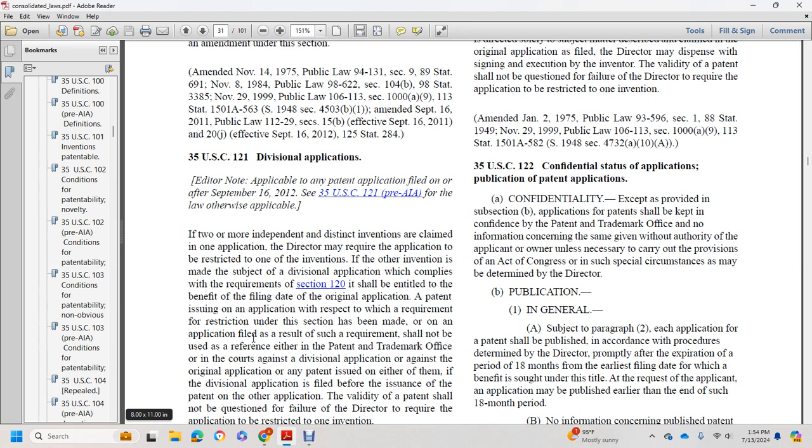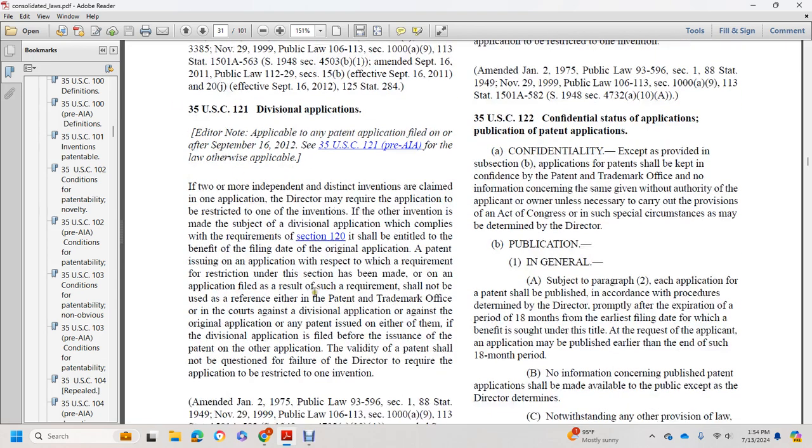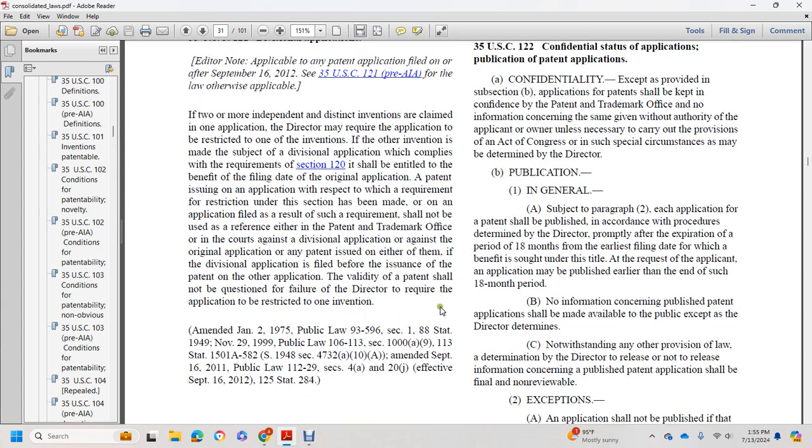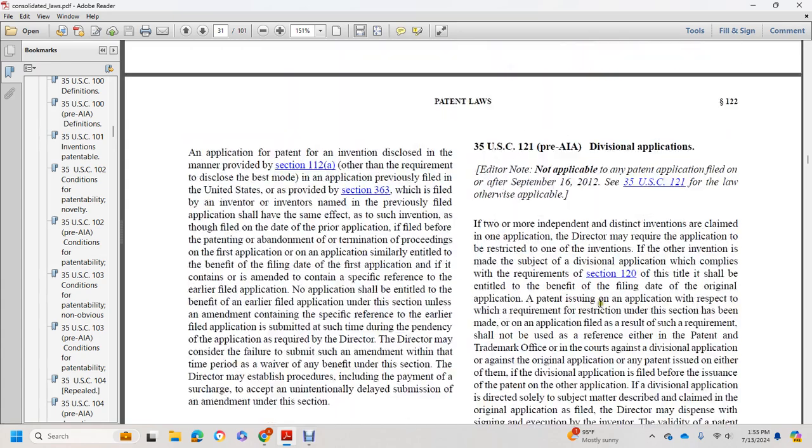A patent issuing on an application with respect to which a requirement for restriction under this section has been made, or on an application filed as a result of such a requirement, shall not be used as a reference either in the Patent and Trademark Office or in the courts against a divisional application or against the original application, or any patent issued on either of them, if the divisional application is filed before the issuance of the patent on the other application. The validity of a patent shall not be questioned for failure of the Director to require the application to be restricted to one invention.